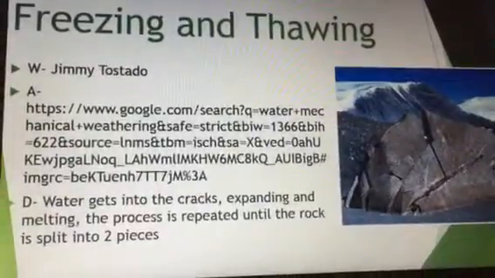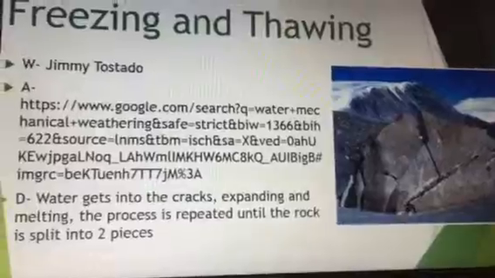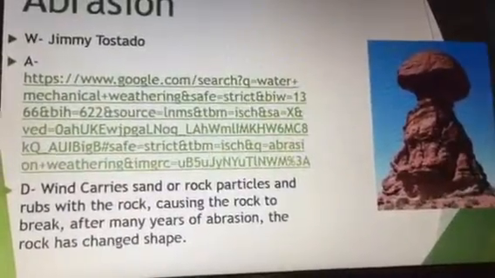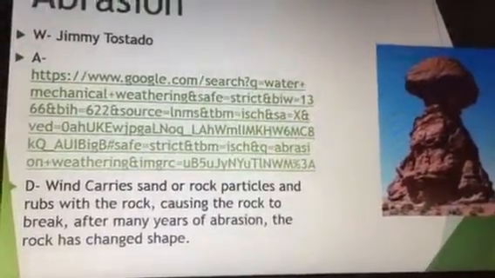Freezing and thawing: water gets into the cracks, freezing and expanding, and then melting. The process is repeated until the rock is split into two pieces. Abrasion: wind carries sand or rock particles and rubs against the rock, causing the rock to break. After many years of abrasion, the rock has changed shape.